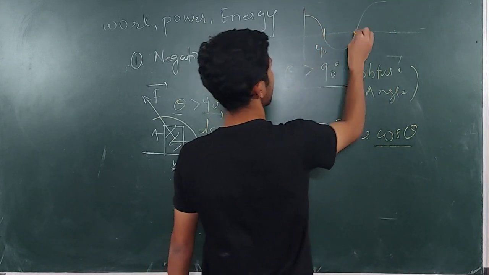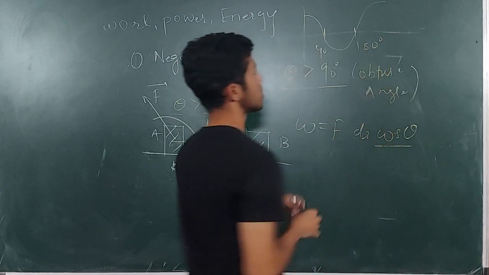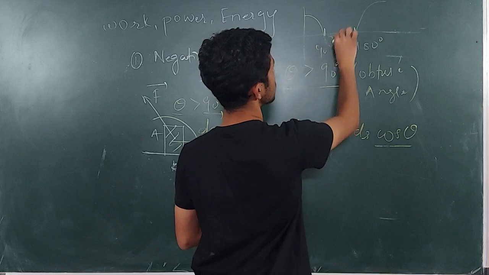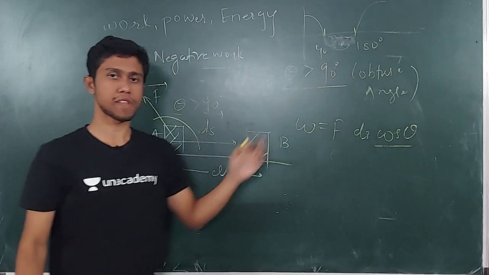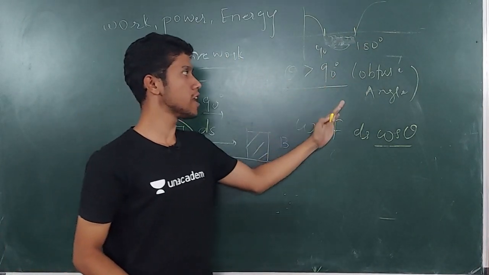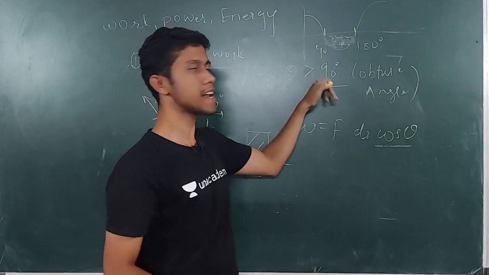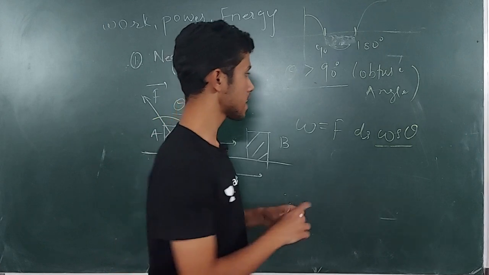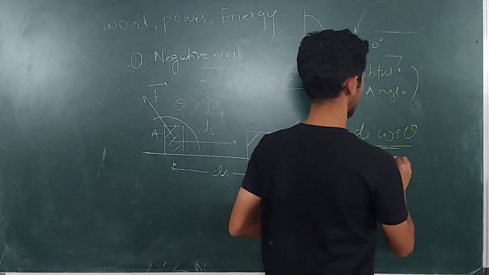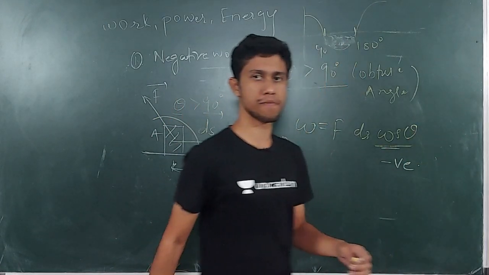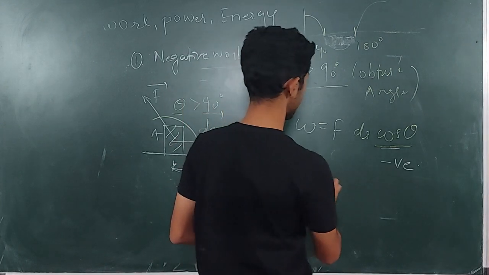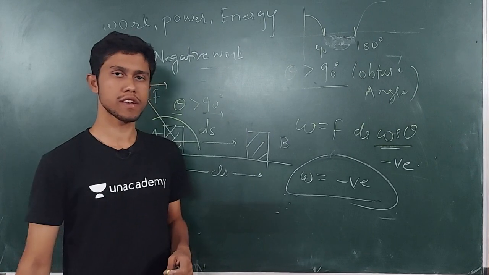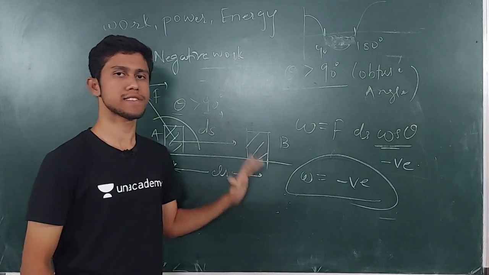for values greater than 90 to 180, you can see between these 2 points the graph is going down below the x-axis. That means the values of theta which are greater than 90, the value of cos theta will be a negative. So I can say that value of this cos theta is a negative term. So I can say that work here is negative. Okay. So the work here in this case is negative.